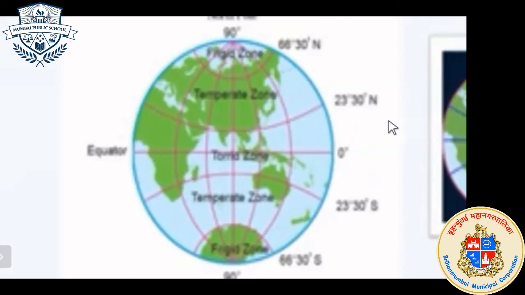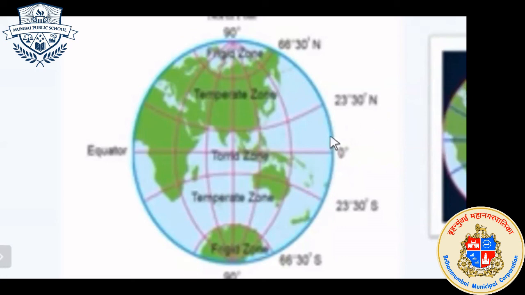Okay, how will the sun rays fall? What position will there be of sun rays, and in what position will they fall in this region? Will they be perpendicular or slanting?